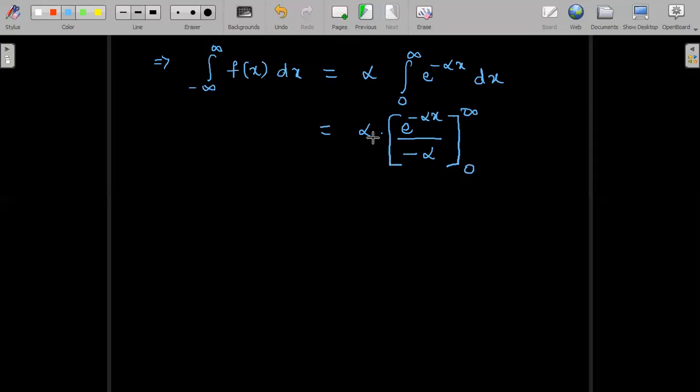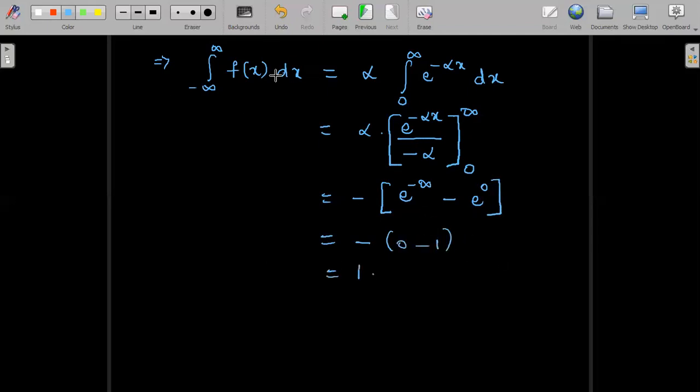So alpha gets cancelled here. I have a minus sign, the upper limit is e power minus infinity and the lower limit is e power 0. So e power minus infinity is 0, 0 minus 1, and there is a minus outside. So we have minus of 0 minus 1, which is equal to 1.